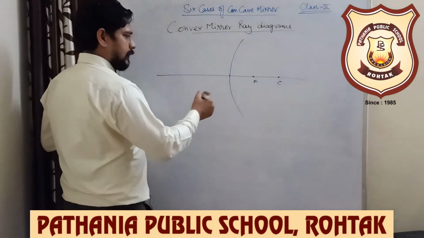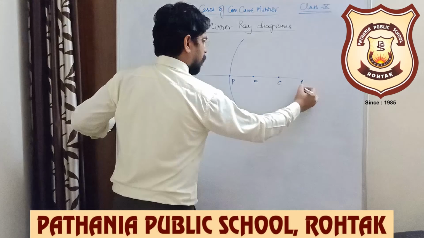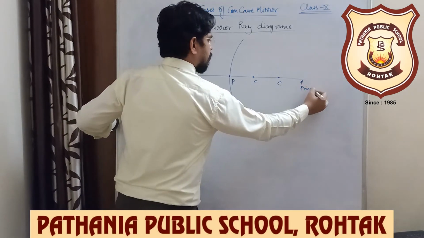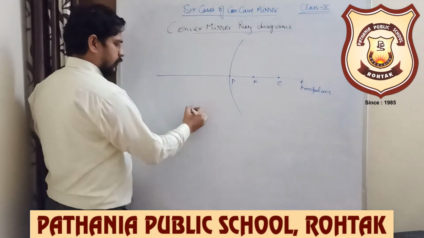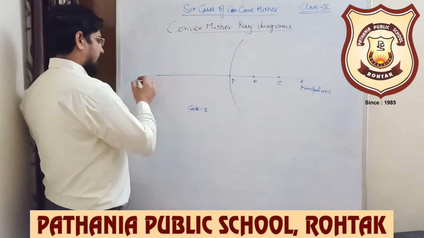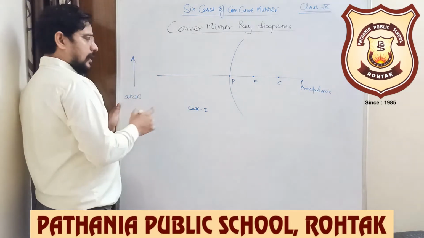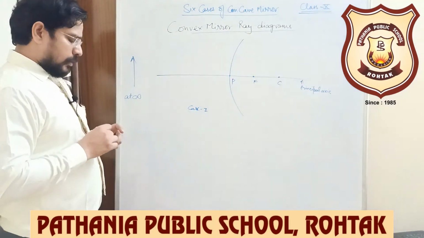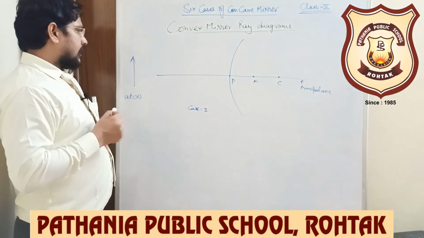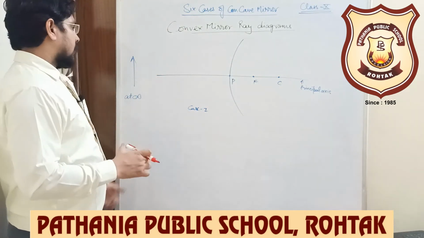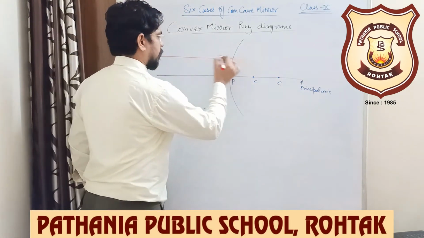So this is your first case: pole, focus, center of curvature, principal axis. And case 1 is when your object is at infinity. The same manner we had taken the object at infinity for the concave mirror. As light is coming from infinity, it must be parallel.